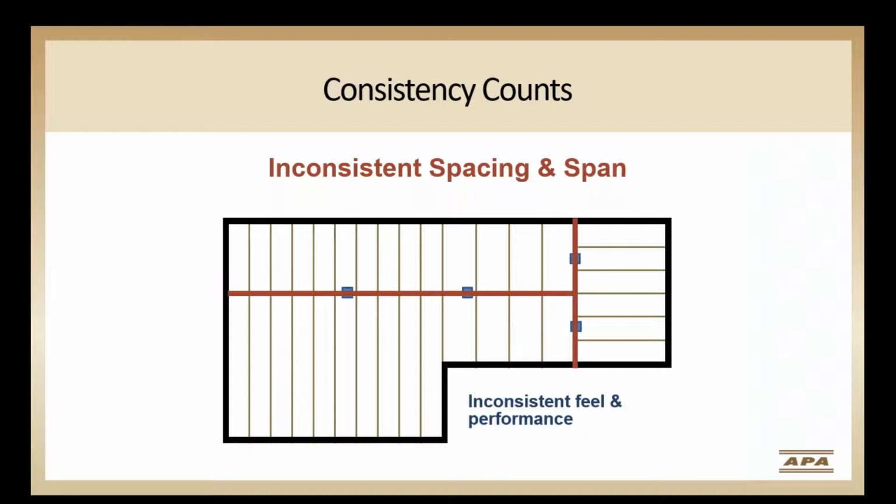Let's consider this joist layout with various joist spacing and joist span lengths. Framing floor areas dramatically different can result in areas of the floor performing differently. We have an area here with short spans that's adjacent to an area with long spans, next to an area with a wider joist spacing, and an area where the direction of the floor joists change.